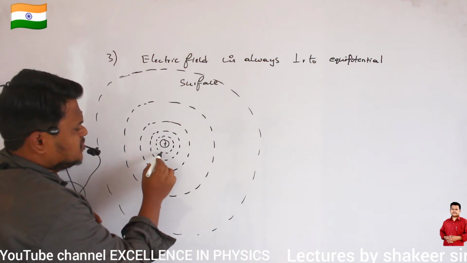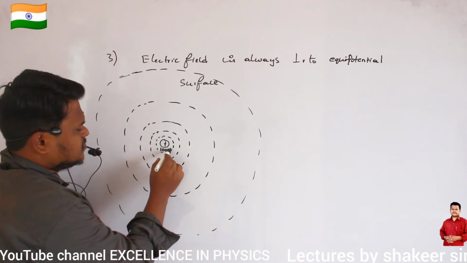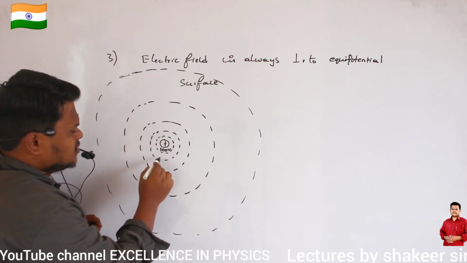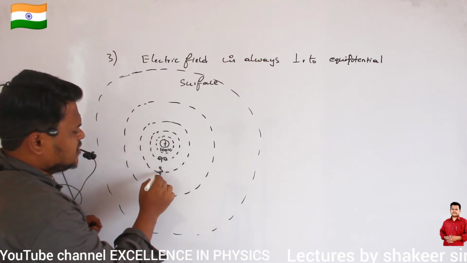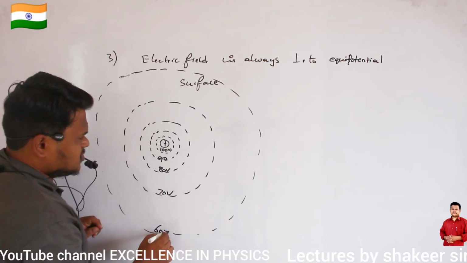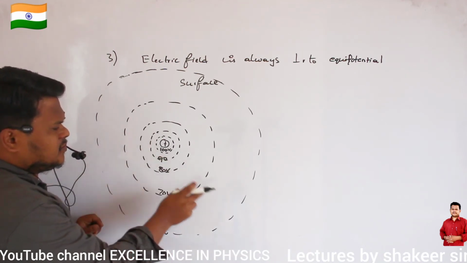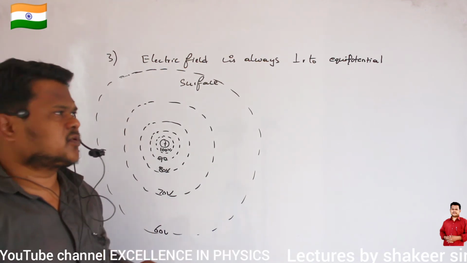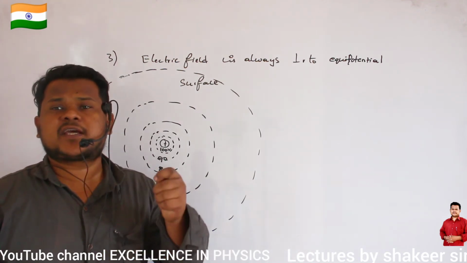Clear? So if this is a 100 volts equipotential surface, this one is 90, this one is 80 volts, this one is 70 volts, and this one is 60 volts.